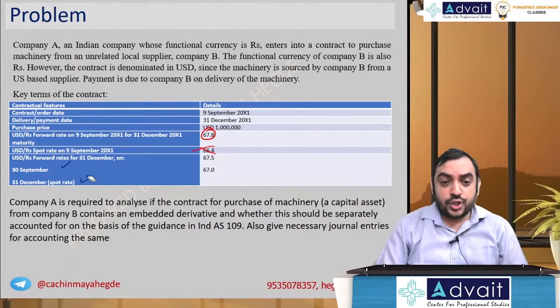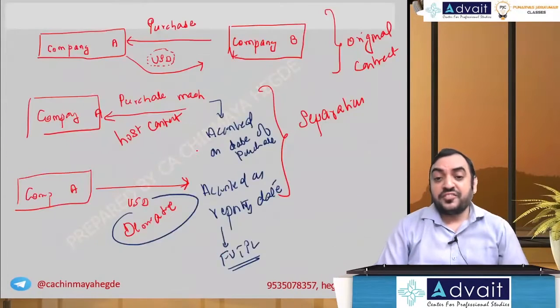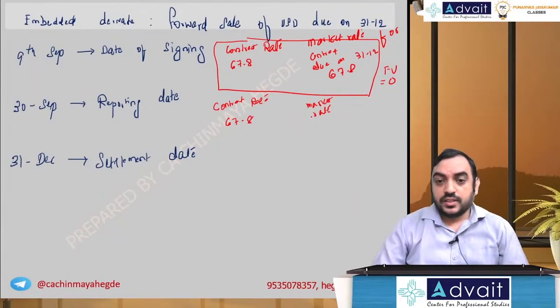The forward rate due on 30th of September is 67.5.